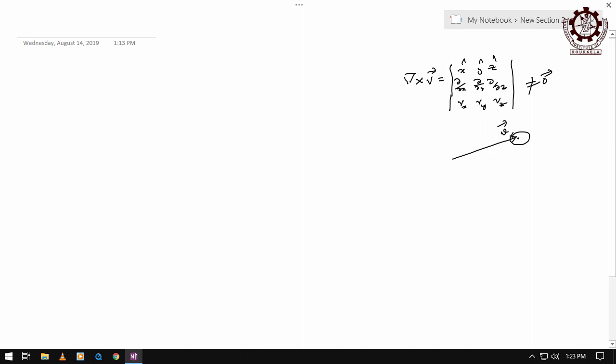That means it is other than a zero vector, having some finite magnitude with direction, a non-zero vector, then it tells that there is circulation of that vector around that point. That is the significance. If curl of a vector function at a point is a non-zero vector, that indicates that there is rotation of that vector at that point. But if it is equal to the zero vector, then there is no rotation.